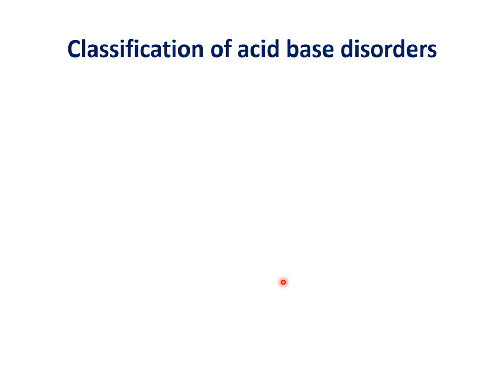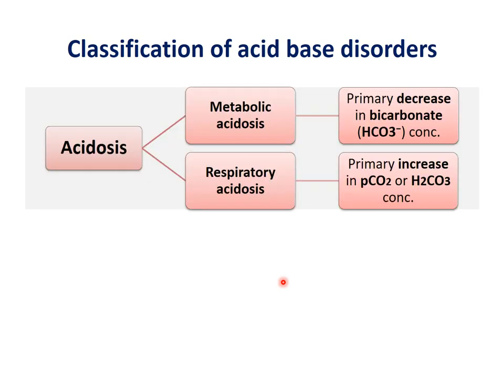Now we come to the classification of acid base disorders. Mainly acidosis and alkalosis are there. Again, acidosis is classified into two sub disorders. One is metabolic acidosis, the second is respiratory acidosis. What happens in metabolic acidosis? When there is a primary decrease in the bicarbonate concentration.